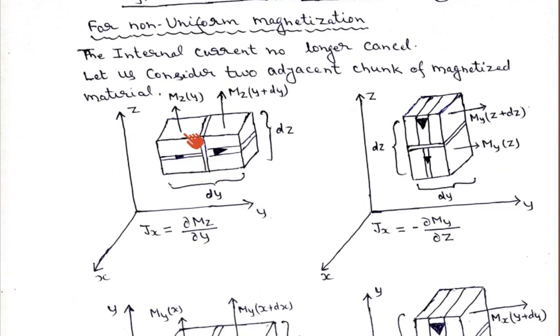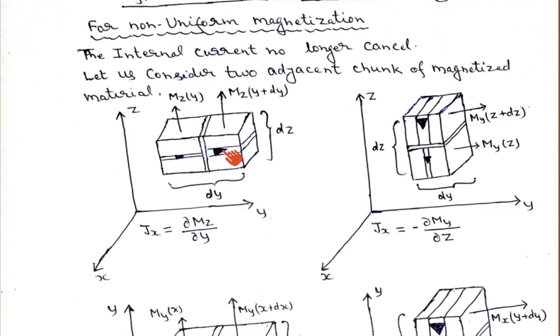Let us say the internal current is flowing in this direction, then the magnetization obviously will be along the Z direction. The current is actually flowing along the X direction in three dimensions, and the bigger arrow shows more magnitude than the thinner arrow.